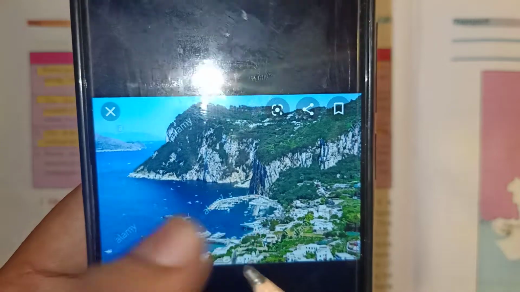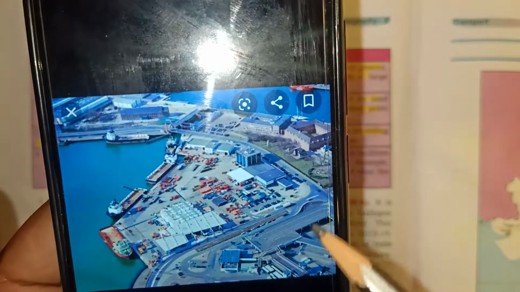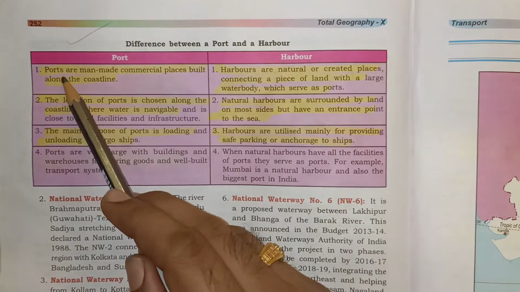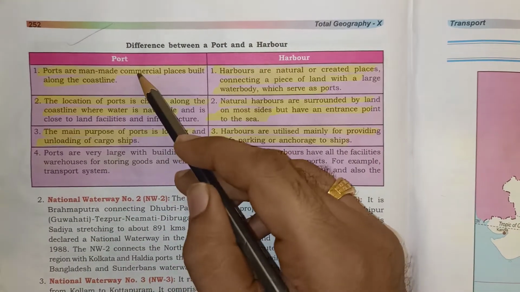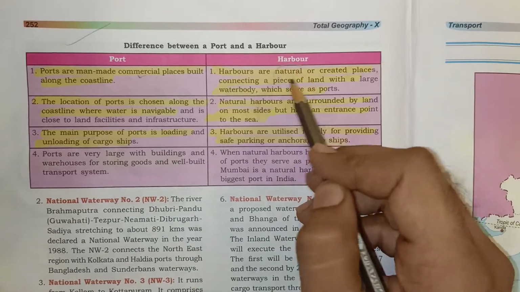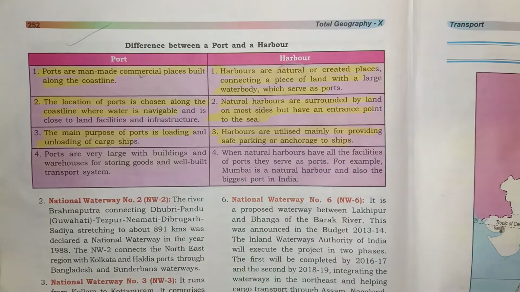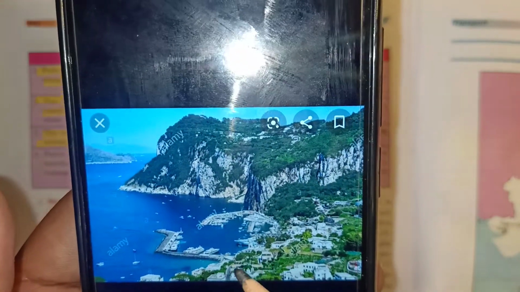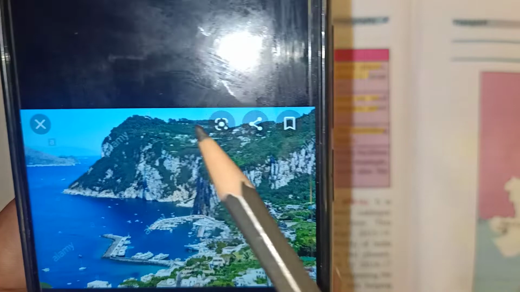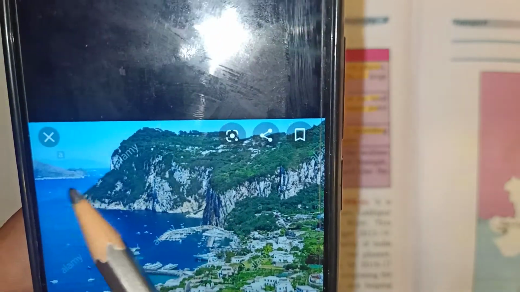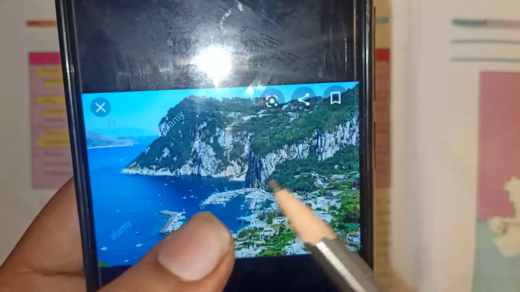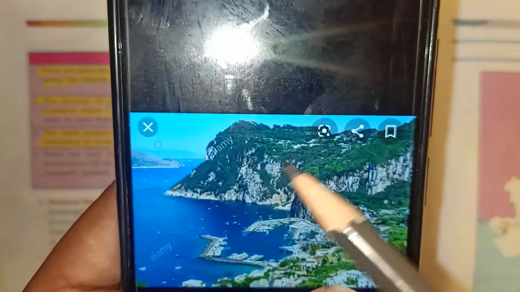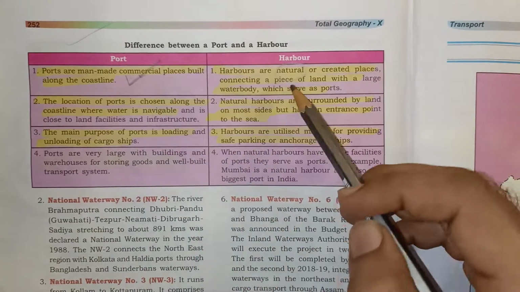So this is a harbor. But here the construction has taken place all over, and this is called a port. So ports are man-made commercial places which we have built. Harbors are natural. A large piece of land with connectivity to a large water body becomes a harbor. That was a natural thing, but in this one we have made it, so it becomes a port, and this is a harbor. So the first point: one is man-made, the other is natural.